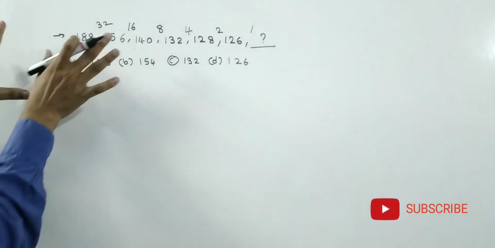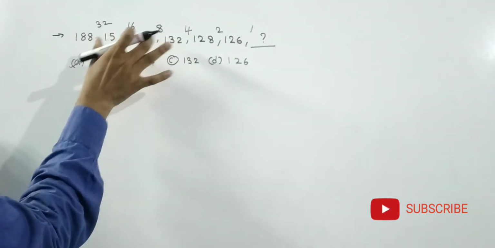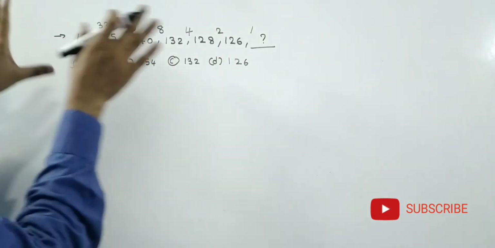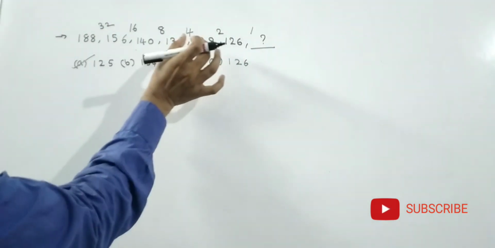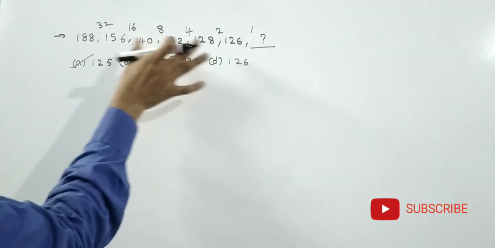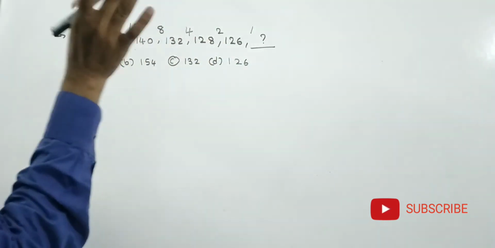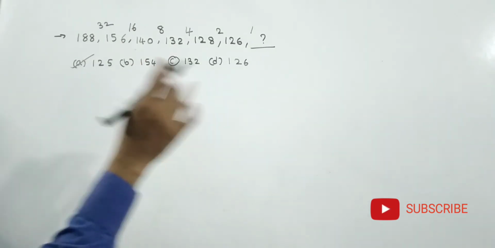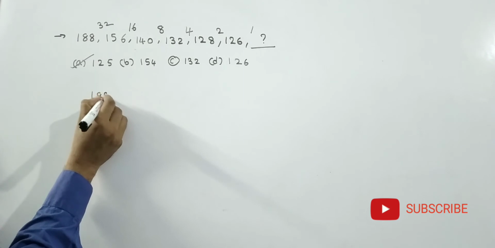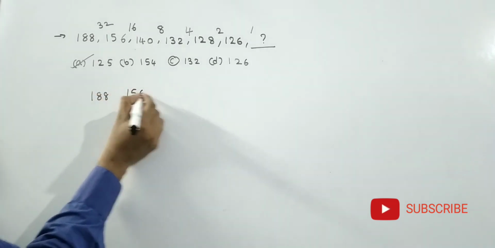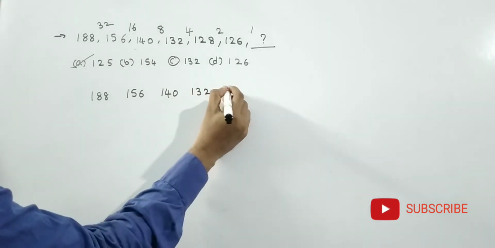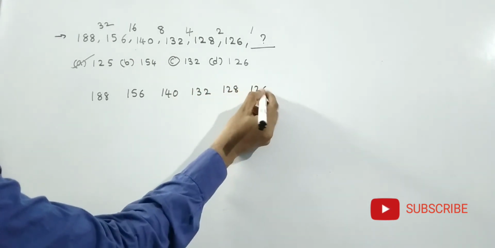See friends, these numbers are not any squares or any cubes of the numbers, and also not the multiples of any numbers, and also sometimes the difference is very much less, then definitely there may be a chance for addition or subtraction. Then just go for the difference. 188, 156, 140, 132, 128, 126.